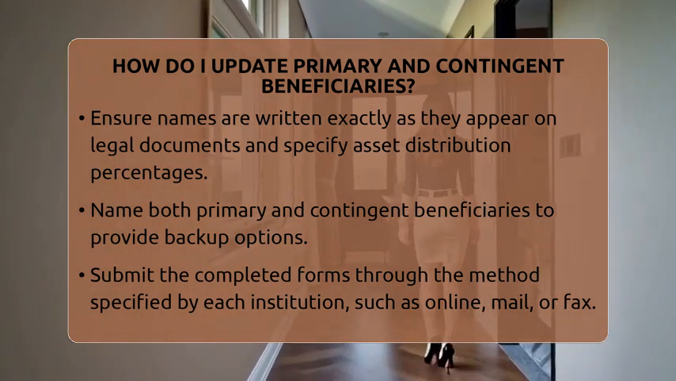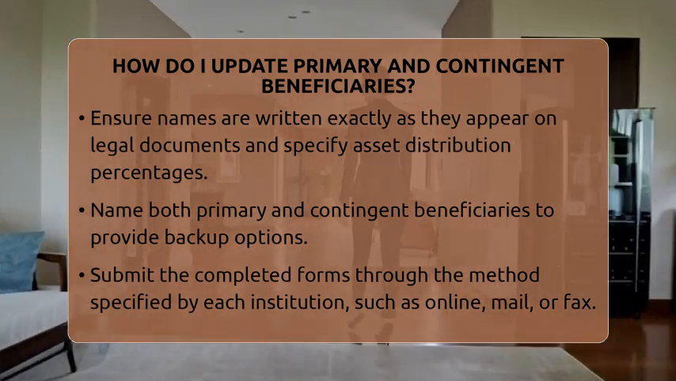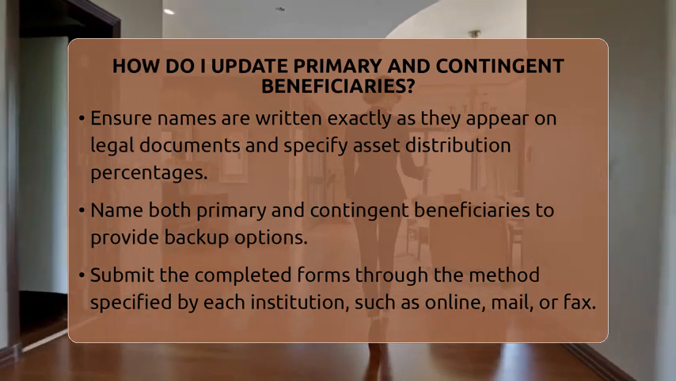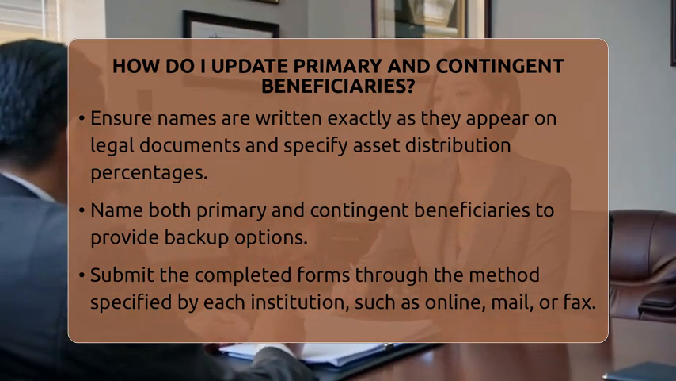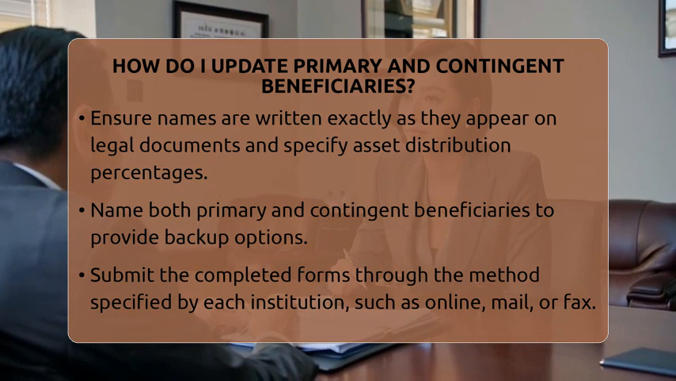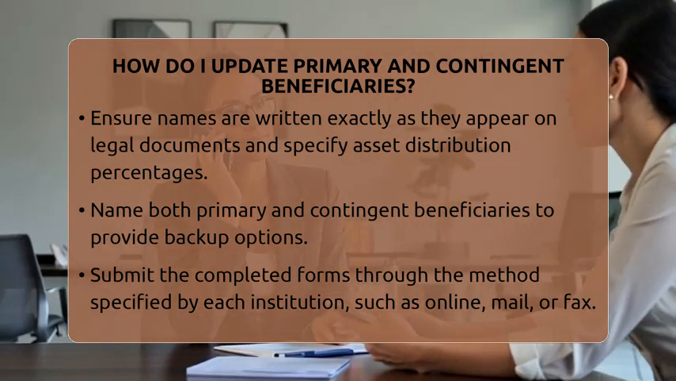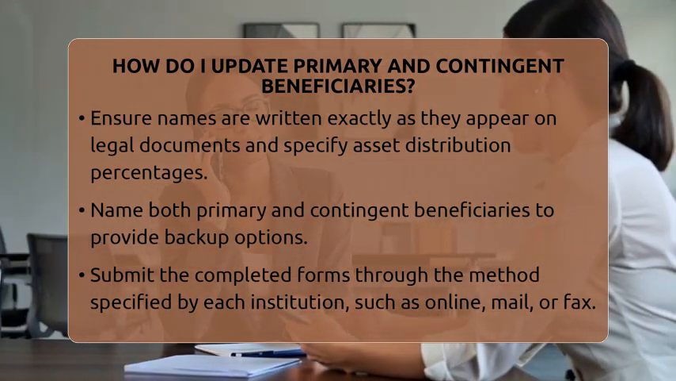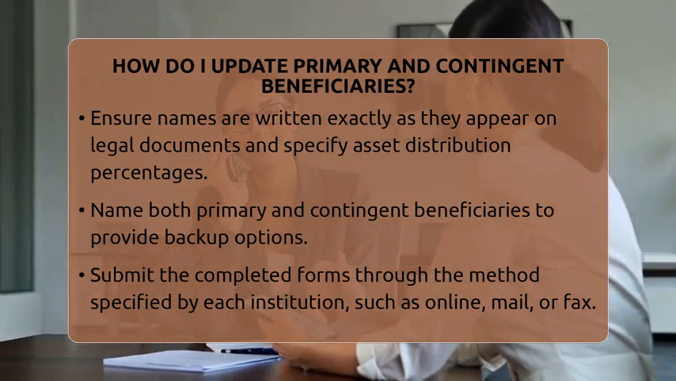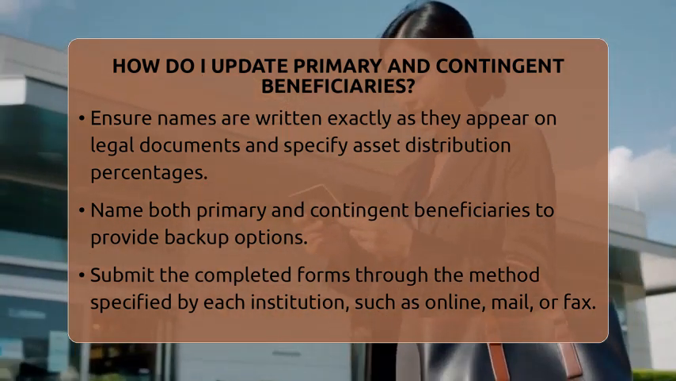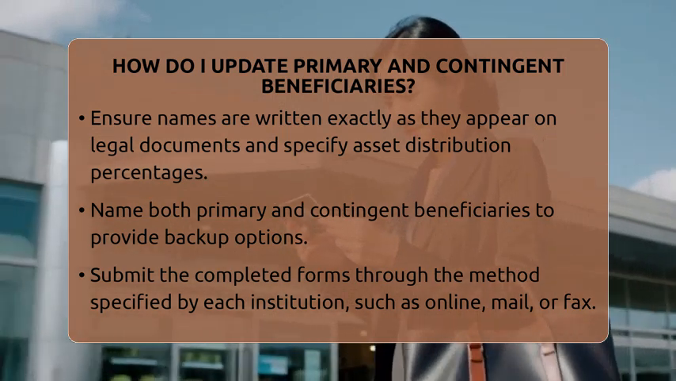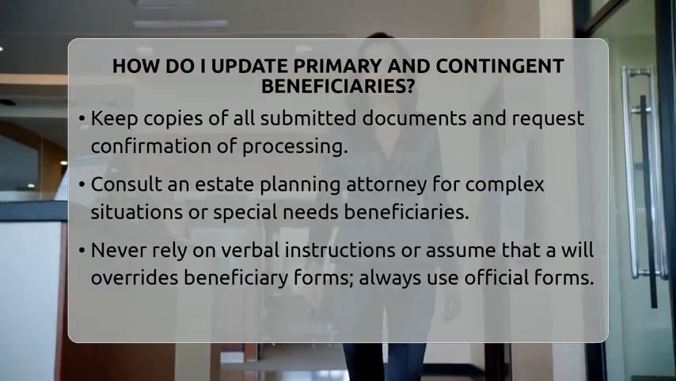Complete the forms carefully, making sure to include both primary and contingent beneficiaries. The primary beneficiary is the first in line to receive your assets. The contingent, or backup, only inherits if the primary cannot. Always name at least one contingent beneficiary to avoid your assets going through probate if something happens to the primary.